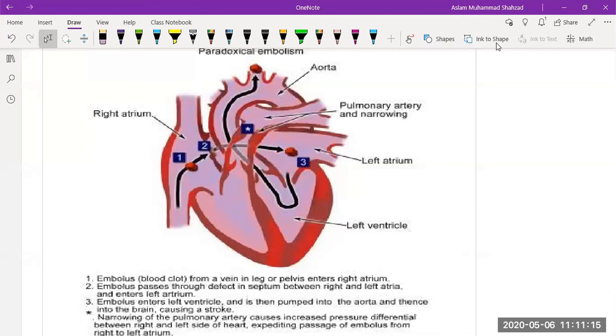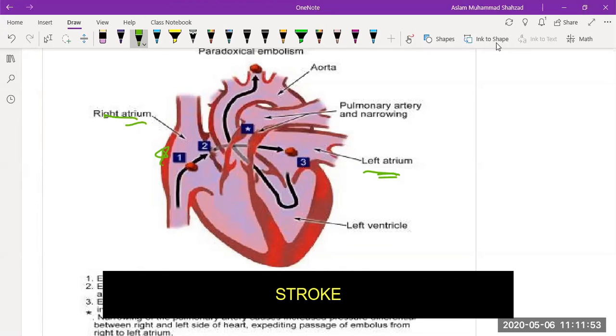This is an example of paradoxical embolism, in which the clot travels from a vein in the leg or pelvis and enters the right atrium. This is stage A, and then it travels and reaches the left atrium. From the left ventricle, it can be pumped into the aorta, and then it can travel to the brain and cause stroke.